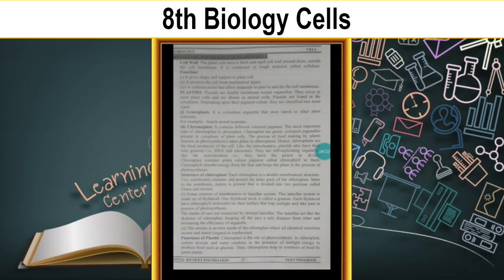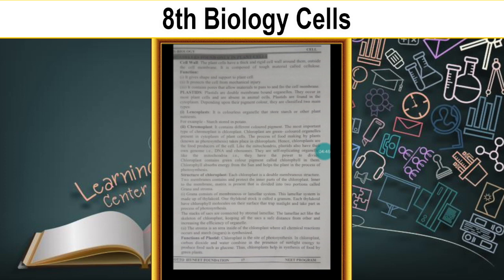When the plant is injured, for example by herbivores, it can protect itself. So it gives protection against mechanical shocks and mechanical injuries, and helps the plant.